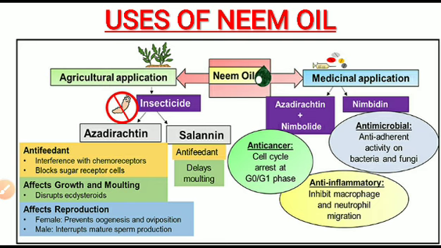It is also used as anti-inflammatory, that is it inhibits macrophage and neutrophil migration. And this nimbidine is used for antimicrobial activity. This is all about the uses of the neem oil.